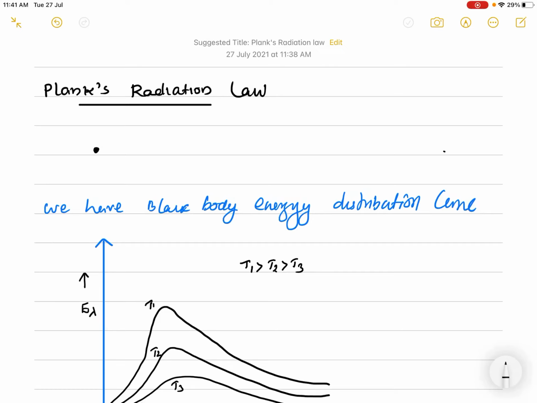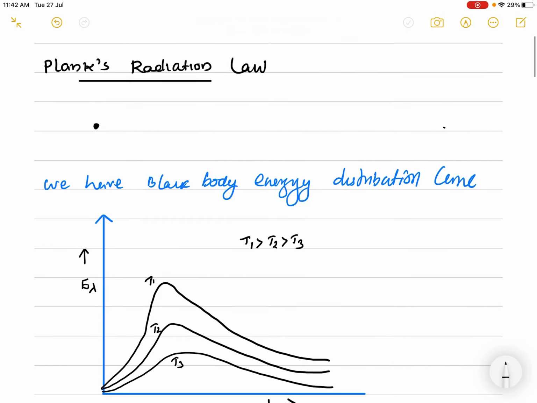Okay, dear students, in this lecture I am trying to explain what's meant by the Planck radiation formula. In the last few lectures we were discussing the energy distribution curve of the black body, Rayleigh-Jeans law, Wien's distribution law and Wien's displacement law, and so on. So we got an idea that the Rayleigh-Jeans law and Wien's displacement law cannot explain this black body energy distribution curve perfectly. That's why we need another theory for this energy distribution of the black body. That's the Planck radiation law.